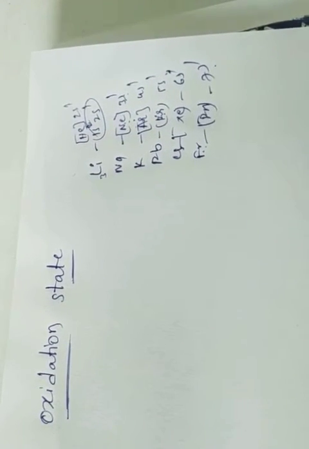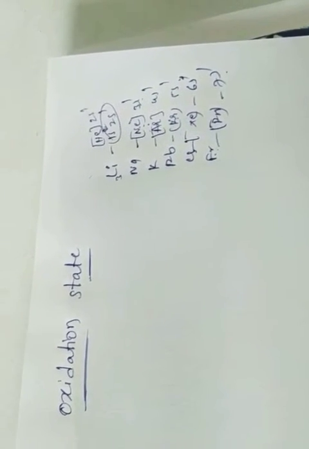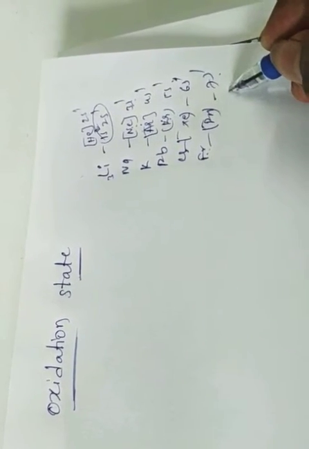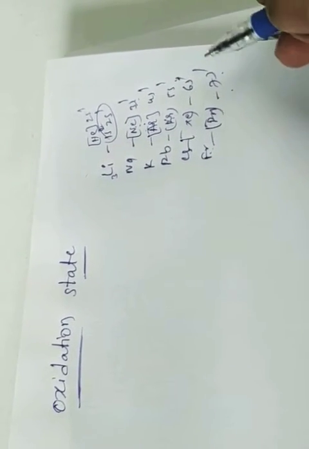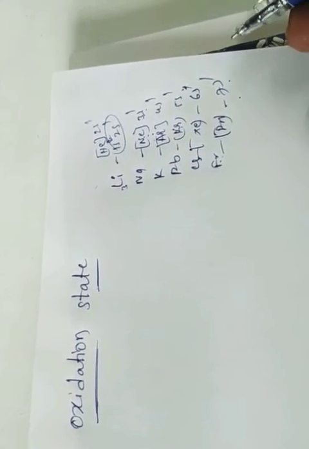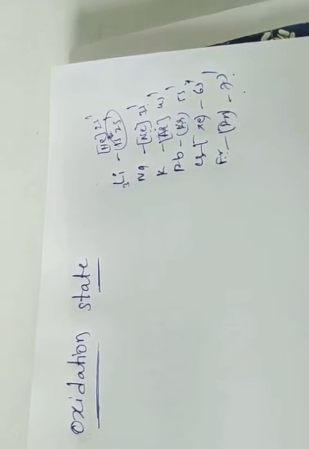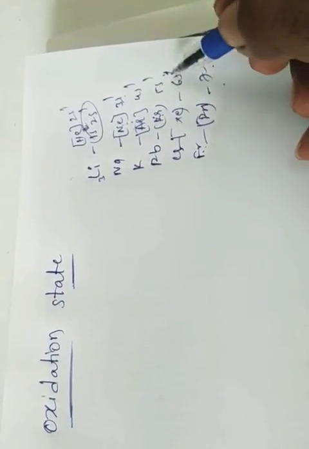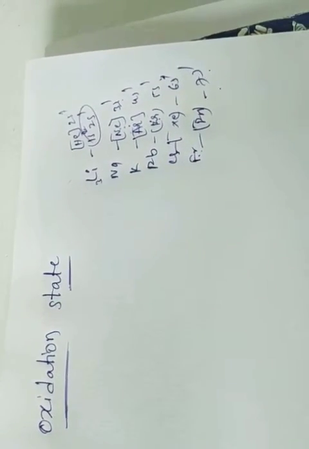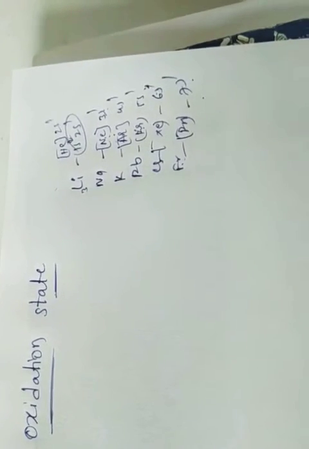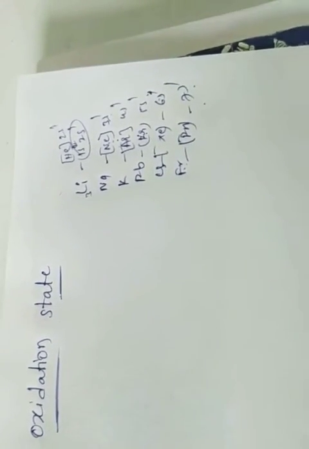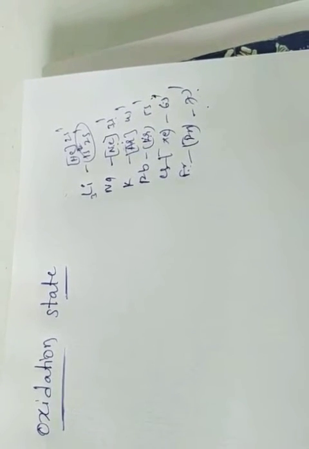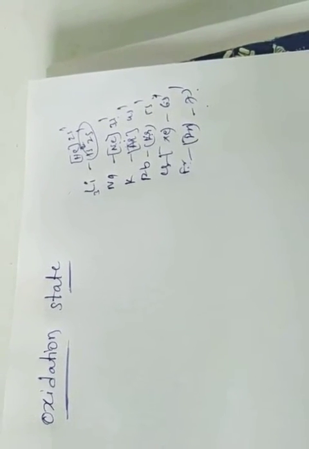That's why alkali metals have a strong tendency to lose their valency electron and change into unipositive ions. Unipositive means one electron is lost, so it gets a positive charge. Thus alkali metals exhibit +1 oxidation state in their compounds.